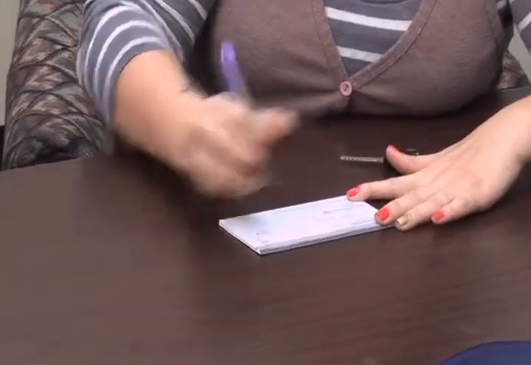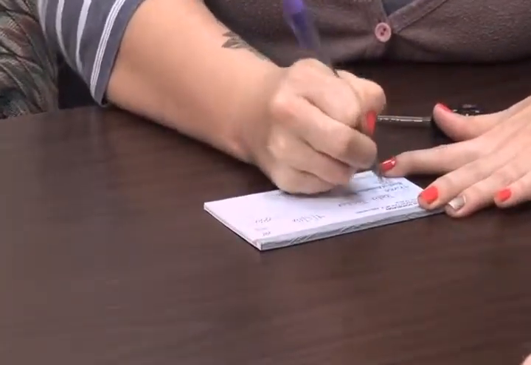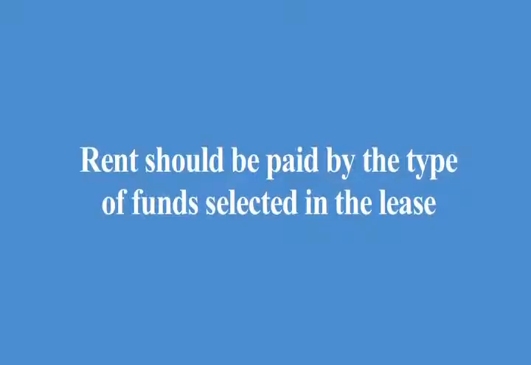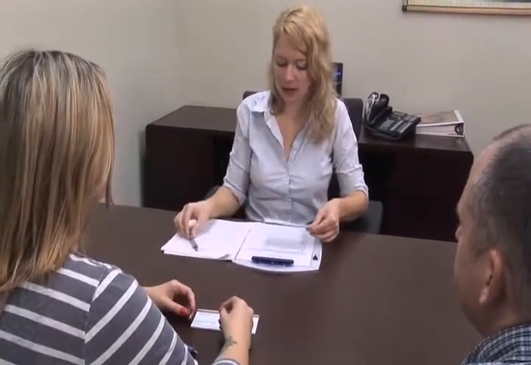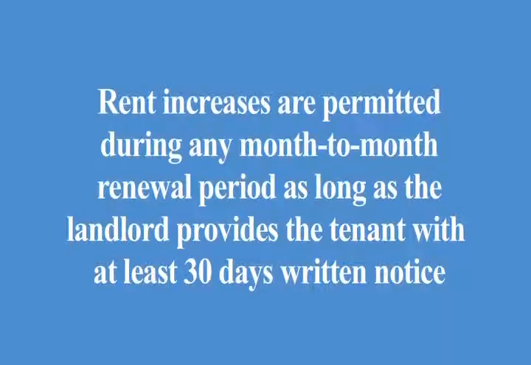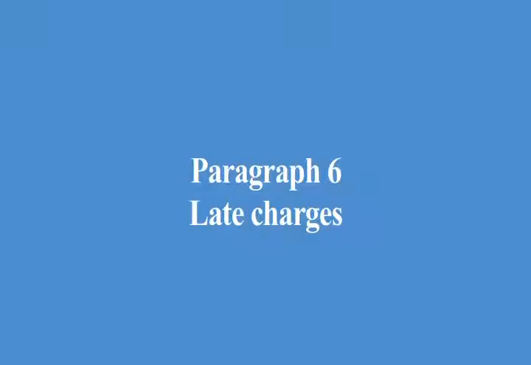This paragraph also identifies to whom payment should be made and the place of payment. Rent should be paid by the type of funds selected in the lease, which include cashier's check, electronic payment, money order, personal check, or other forms acceptable to the landlord. The tenant should not pay the rent in cash unless otherwise agreed. Finally, this paragraph explains that there will be no rent increases through the primary term of the lease, but rent increases are permitted during any month-to-month renewal period as long as the landlord provides the tenant with at least 30 days written notice.